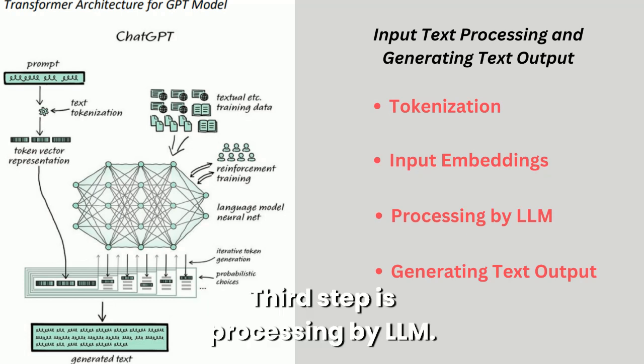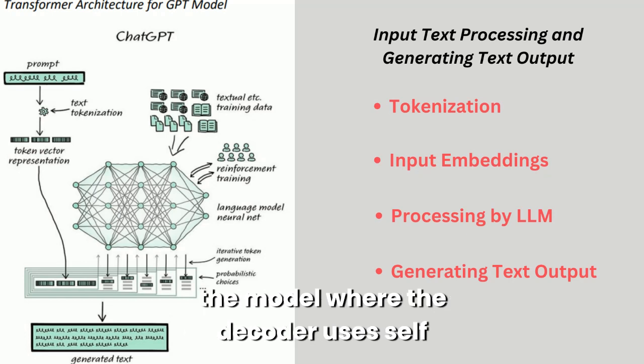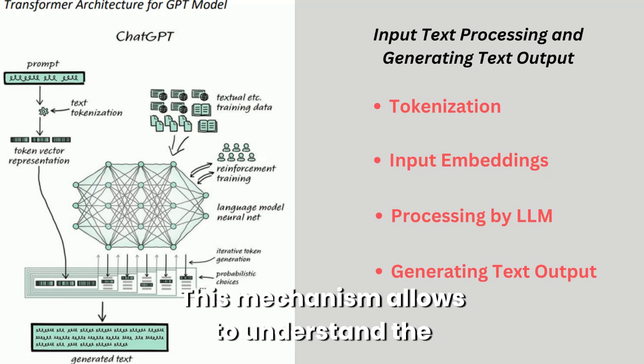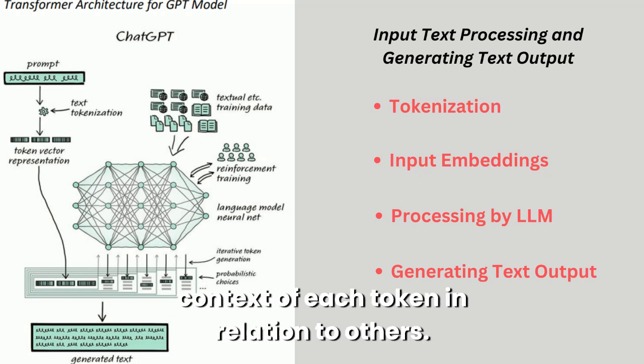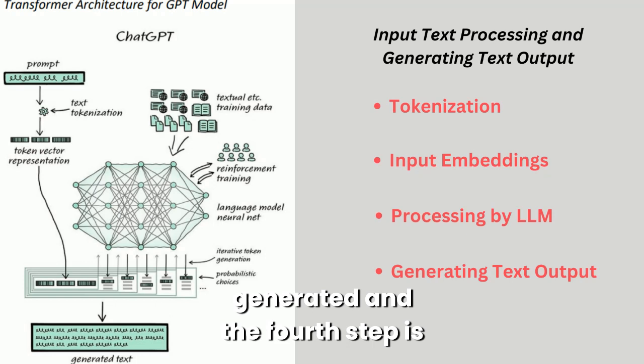Third step is processing by LLM. A decoder-only architecture is used by the model, where the decoder uses self-attention mechanism to process the input text. This mechanism allows it to understand the context of each token in relation to others in the input. Output token embeddings are generated.